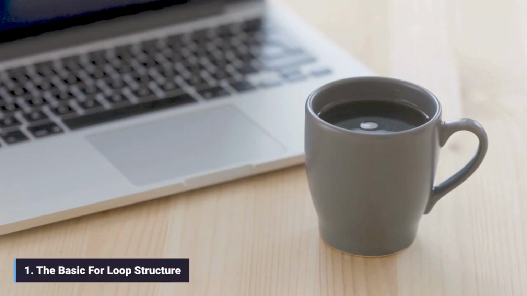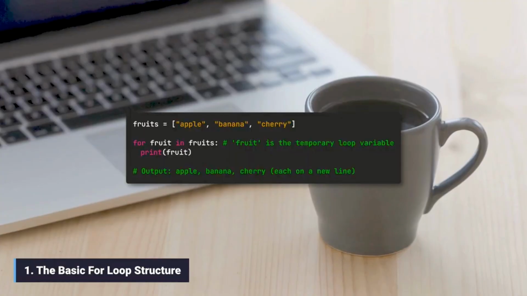1. The basic for loop structure. The for loop automatically manages the counter and termination. You simply tell it to execute the code block for every item in a sequence. Python handles the rest.